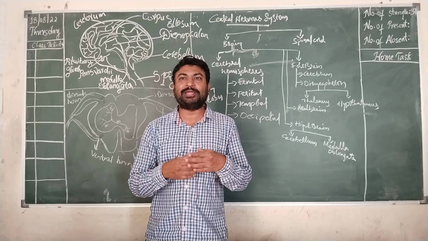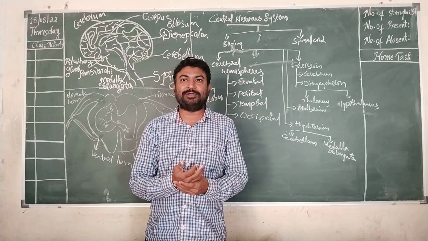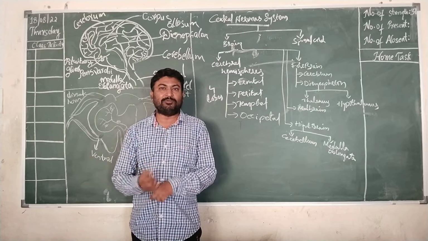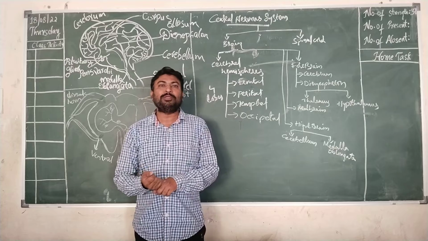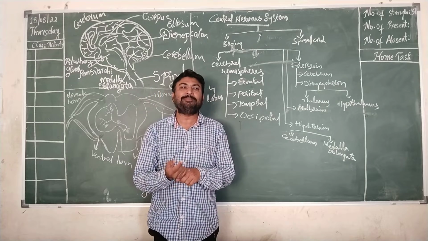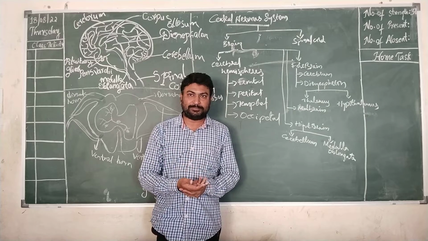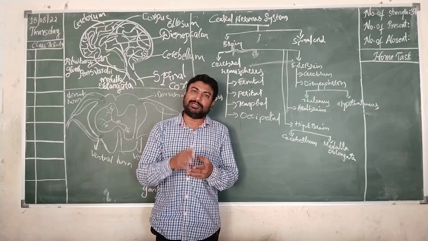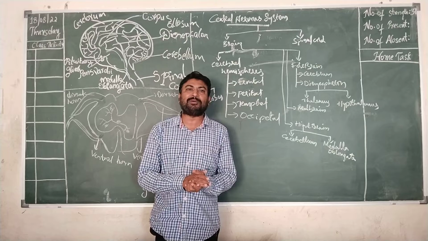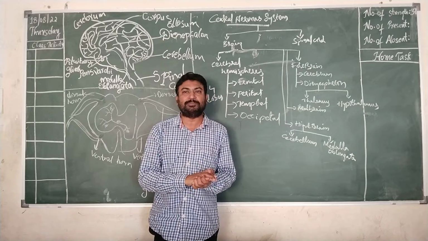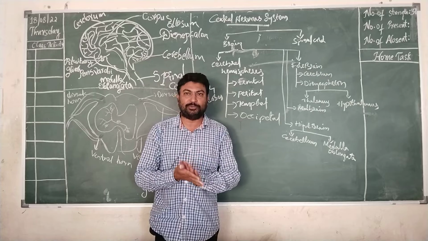That means we have created atom bombs. We have created several types of nuclear weapons, etc., to destruct the world. And at the same time, we have created a history by developing the country and developing ourselves. That means we can destruct as well as construct with the help of our brain. So brain plays a major role. So let us study what this brain is and regarding this human brain.